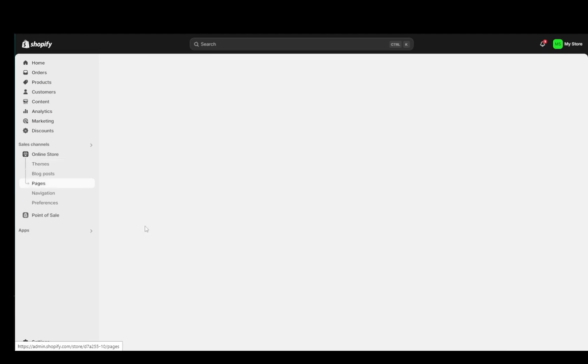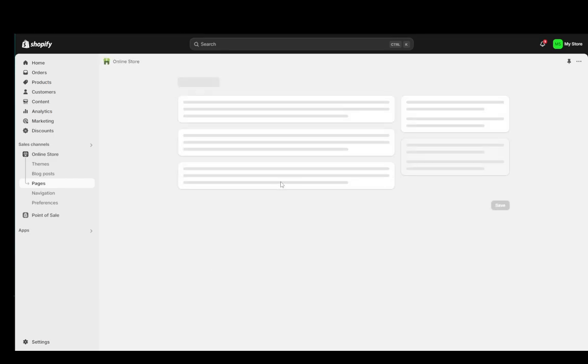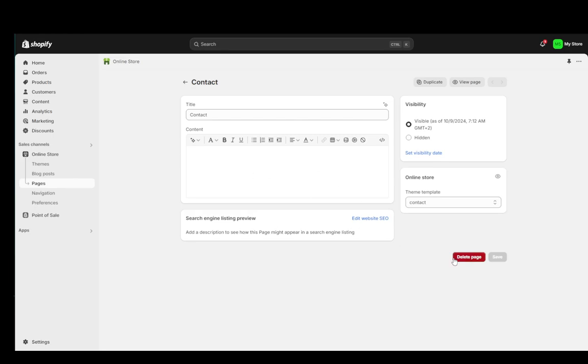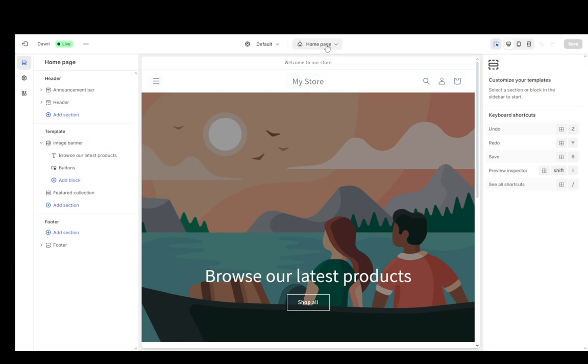Now, to edit the pages, you can just go into the pages section over here, and as you can see, you will see the pages that you have on your site. Right now I only have the contact page, which I added as a custom page, and as you can see it is just empty. But if I go into my themes, I can then click on customize next to my selected theme, and then I can start editing the pages that are on the site.